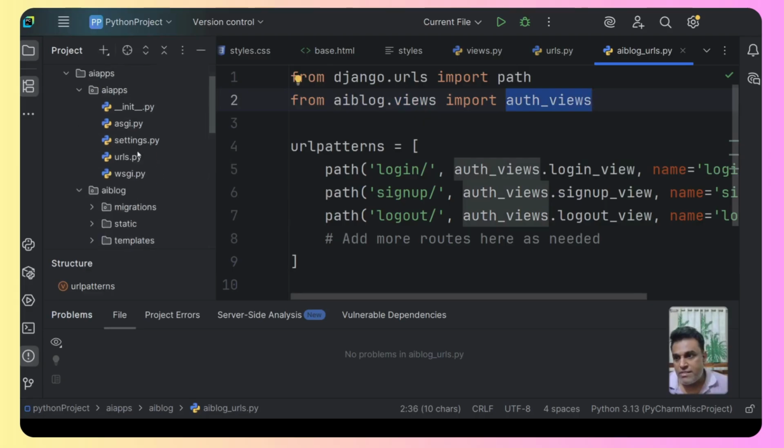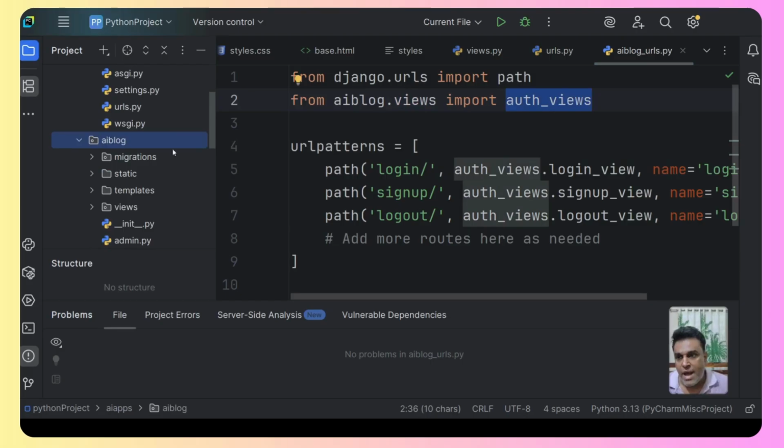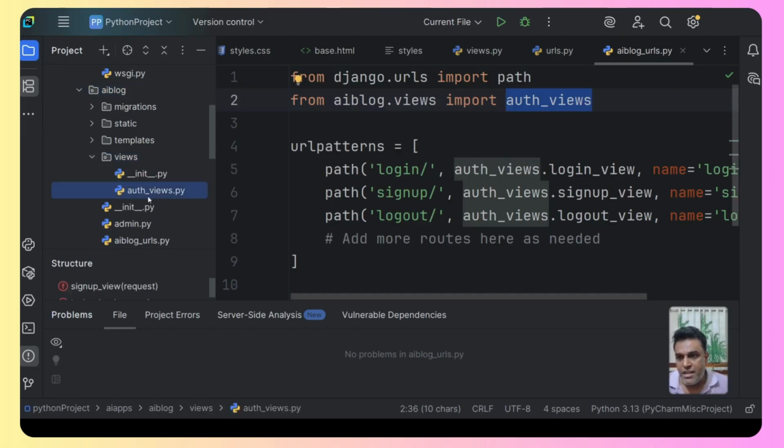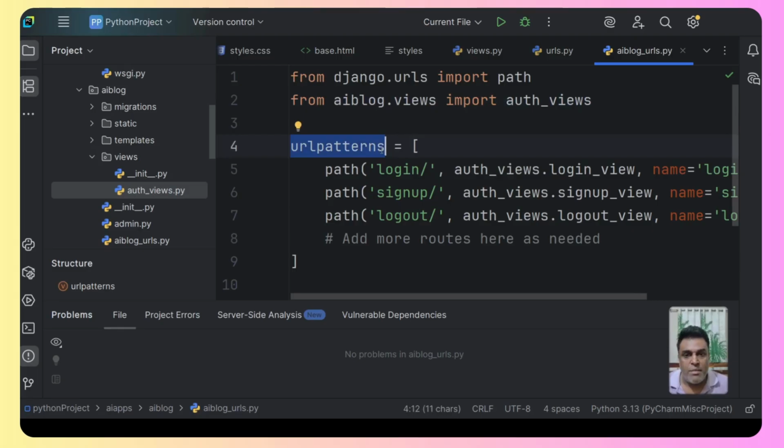AI blog is referring to the app. Inside that app we have the package views, and if I open this, we have the file auth_views.py, which is the file that we require.